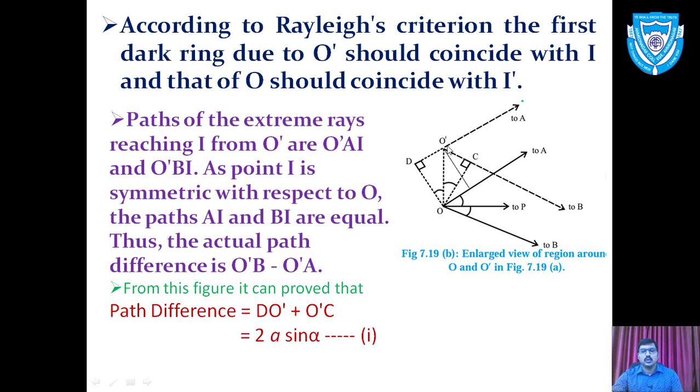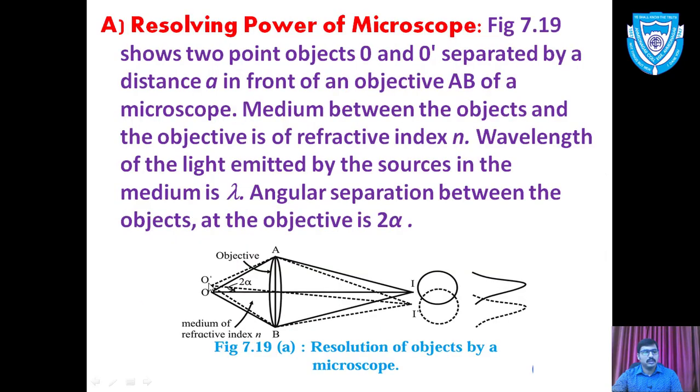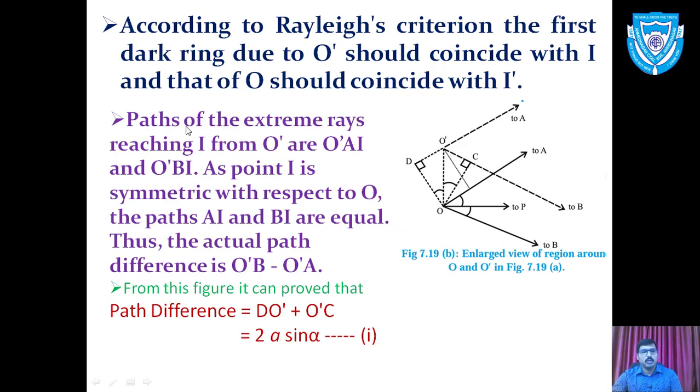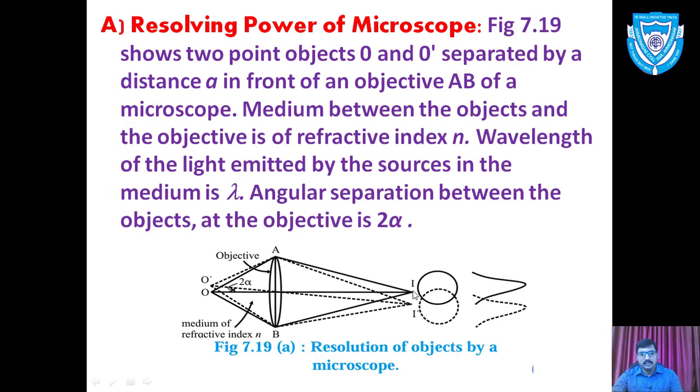We are going to consider this in the second diagram. Light from O dash travels towards A and towards B, and similarly from O to A and from O to B. We have the paths of the extreme rays reaching I from O dash: O dash A I and O dash B I. As I is symmetric with respect to A and B, AI and BI have the same path, so these two are the same path.